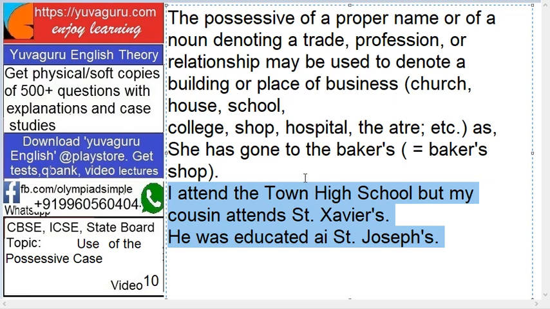We generally say I am visiting my in-laws. It means the in-laws' place I am going to. I attended a town high school but my cousin attended St. Xavier's. It means St. Xavier's school he attended. He was educated at St. Joseph's. It means St. Joseph's schools or any. Instead of using the place or building, we use the profession. The same thing applies with relationship and trade.